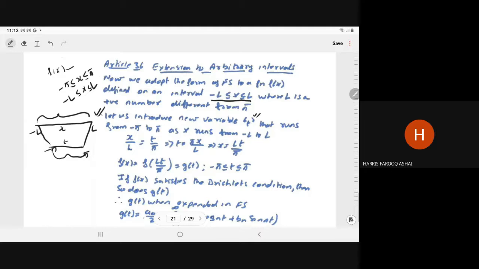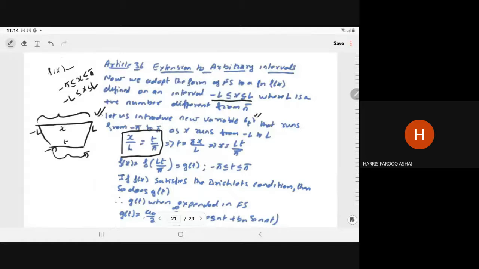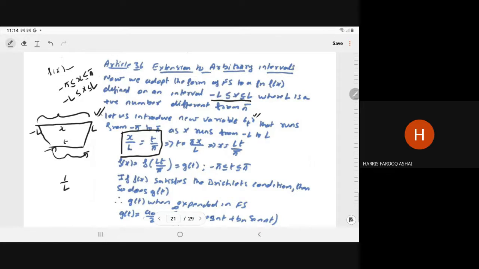So here we are transforming the x to t using the transformation. Now we are using the linear transformation, that x upon L. X upon L means we divide by L. Here 1 upon L is what? Unit distance, and x into that will give you, in the unit distance, how far you are reaching, right, from minus L to L.